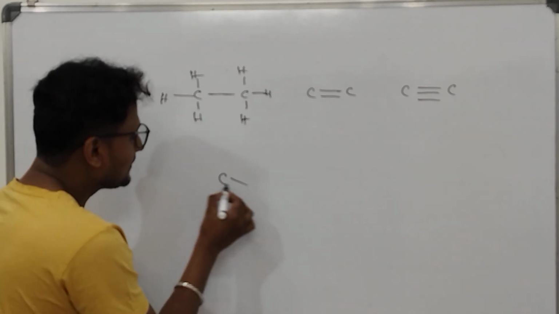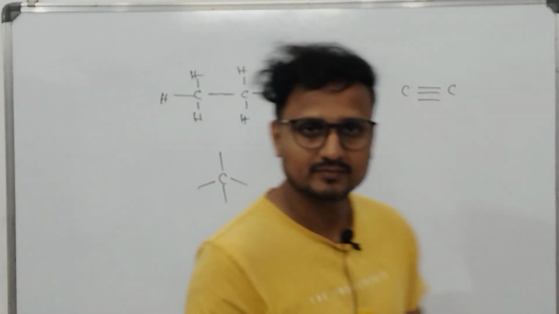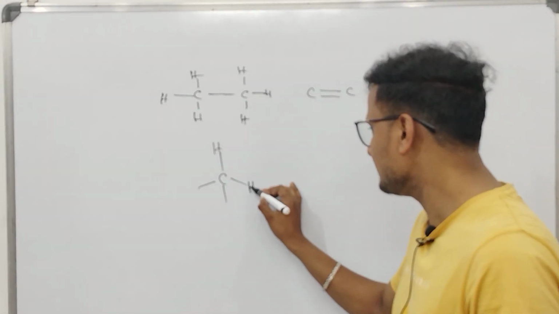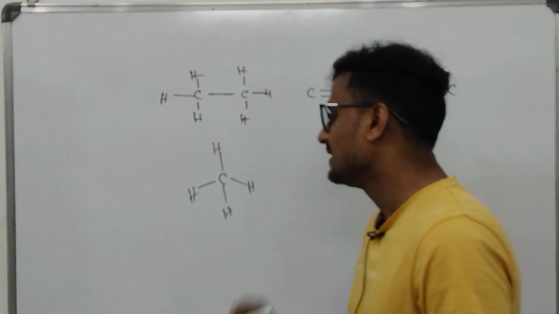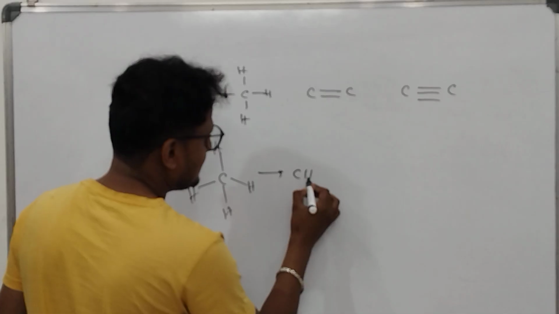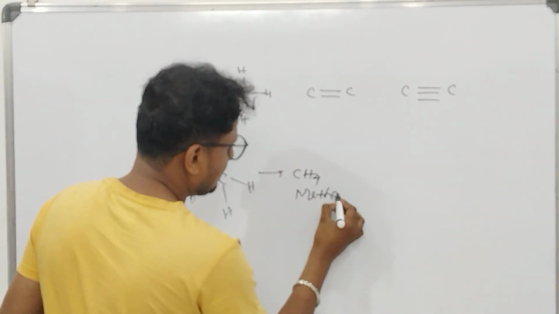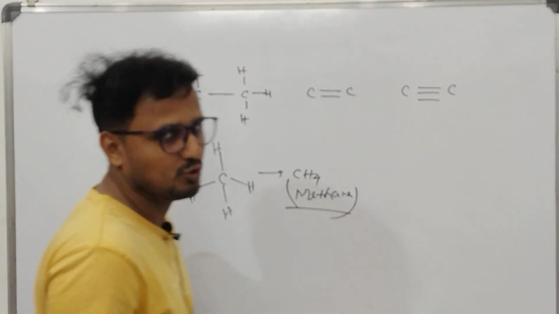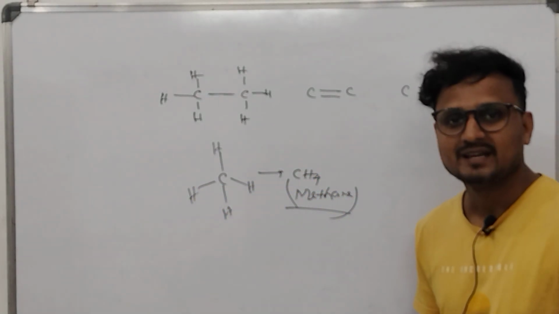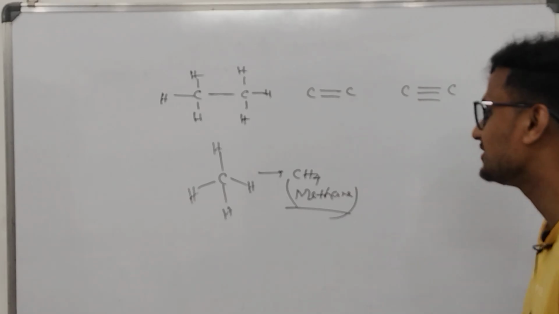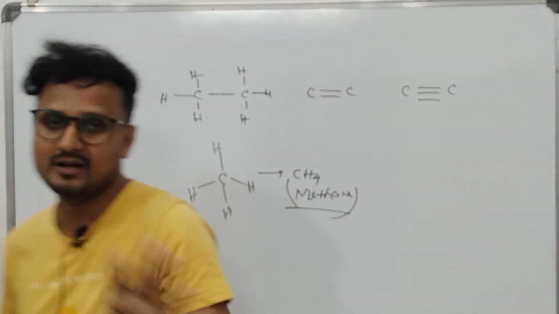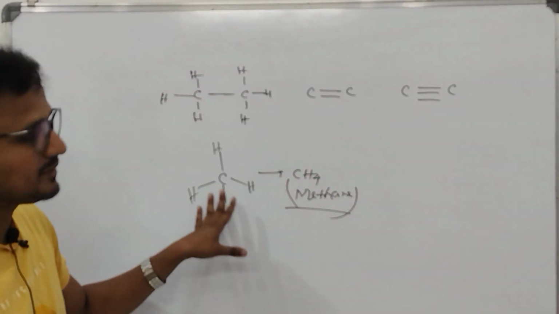A single carbon can also make a compound, carbon with single bonds. Now hydrogens can be easily written here because carbon can easily form bonds with hydrogen. So this is a common compound we all know. This is CH4, this is methane. Those who are in touch with chemistry know that this is methane. But why it is called methane, what is the procedure to name this, we'll learn later on. So here we'll just draw the compound. This is a carbon-carbon single bonded compound.